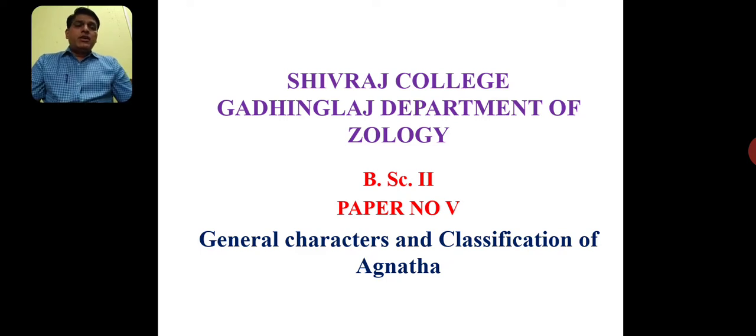I hope everybody has got the idea regarding the chordates, their general characters, their outline classification, and also have got a clear-cut idea regarding these protochordates. In protochordates, we have seen the general aspects, general characters, their classification, etc. We have also revised most of these important aspects of the protochordates. I hope that everybody has got a clear-cut idea regarding these